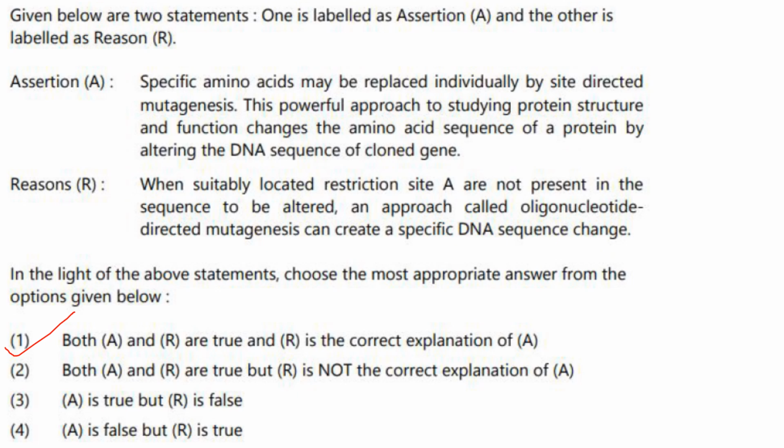Here also you design an oligonucleotide primer with the desired mutation. You synthesize that primer. Then you anneal the primer to the target DNA. Then you extend the primer using DNA polymerase. Then you transform the cells with the mutated DNA. Then you isolate DNA from the transformed cells and confirm the mutation via sequencing.